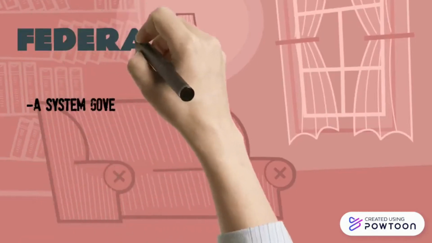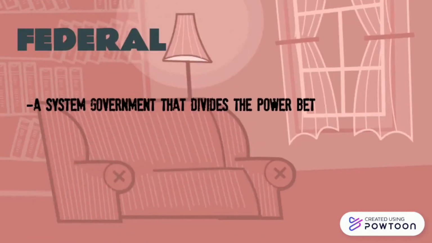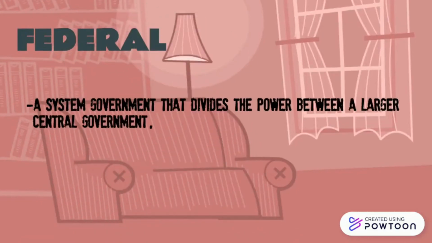A federal government is a system designed to take power from the rich and give it to the poor.